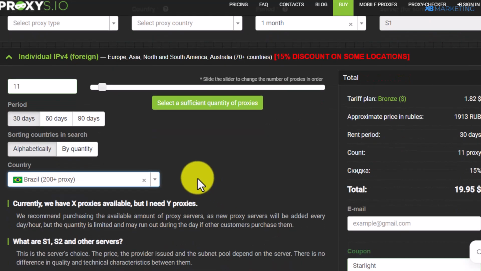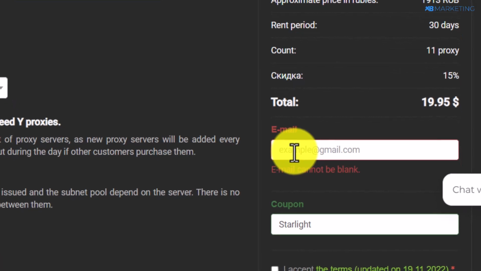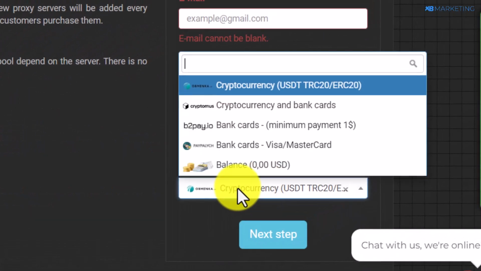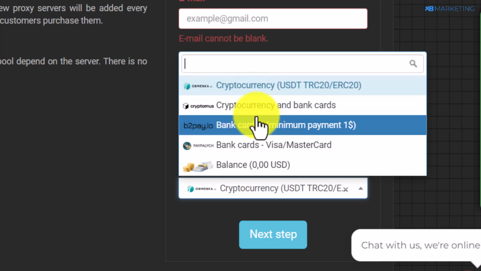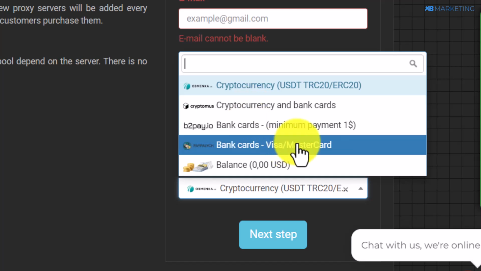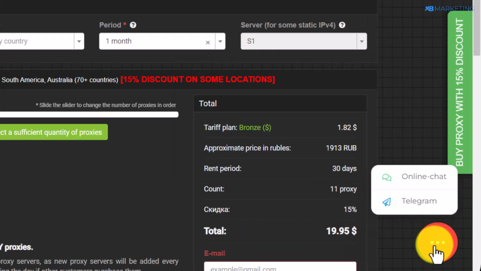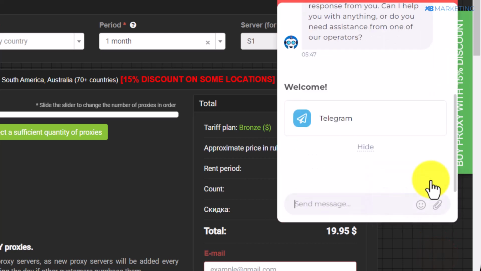So whenever you select any country you want to work with, you simply come over here and type in your email address. Then click on this button, and select your payment method. As you can see, you can pay via cryptocurrency, or via credit card and MasterCard if you want to do that. If you have any questions, click on the chat button right here, and you can reach out to them via Telegram, or chat with them directly on the website. Like I said, they will be glad to answer all your questions and help you out if you encounter any problem.